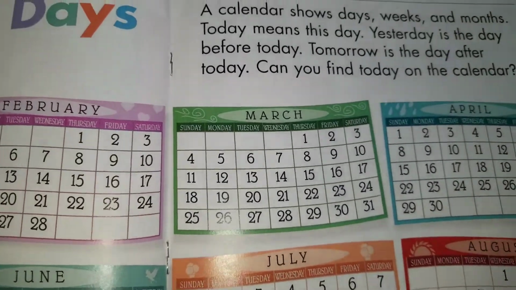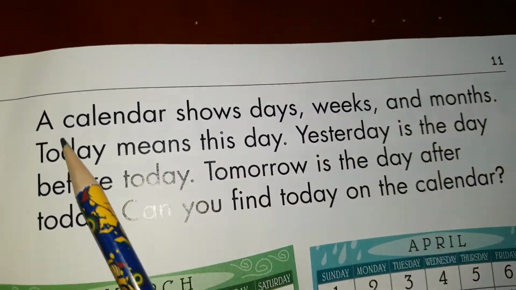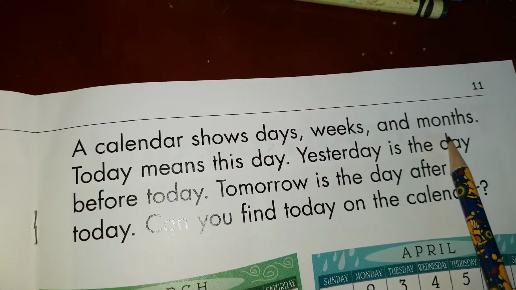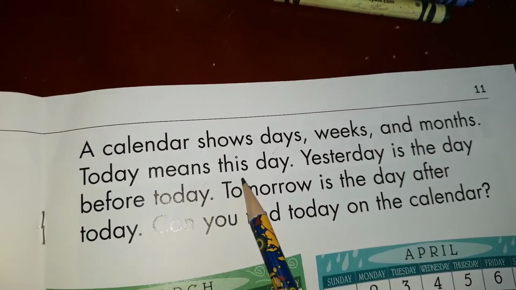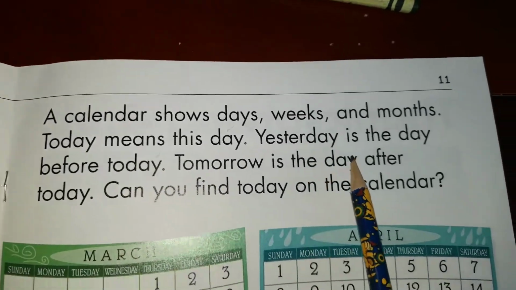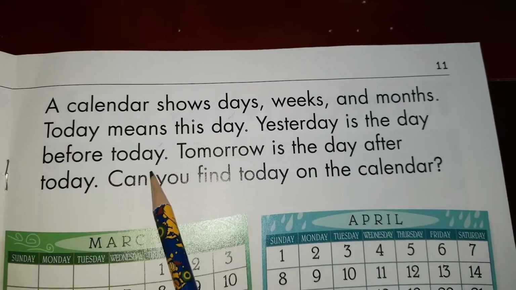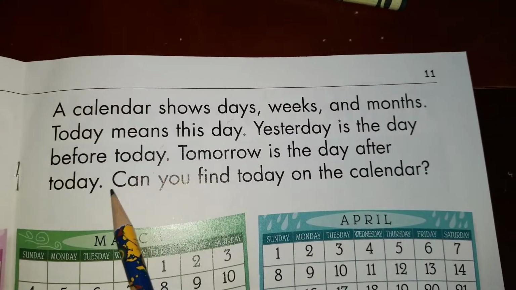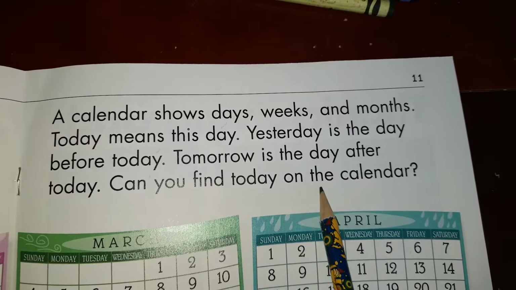Alright, so let's read a little bit more about the calendar. It says a calendar shows days, weeks, and months. Today means this day. Yesterday is the day before today. And tomorrow is the day after today. Can you find today on the calendar?